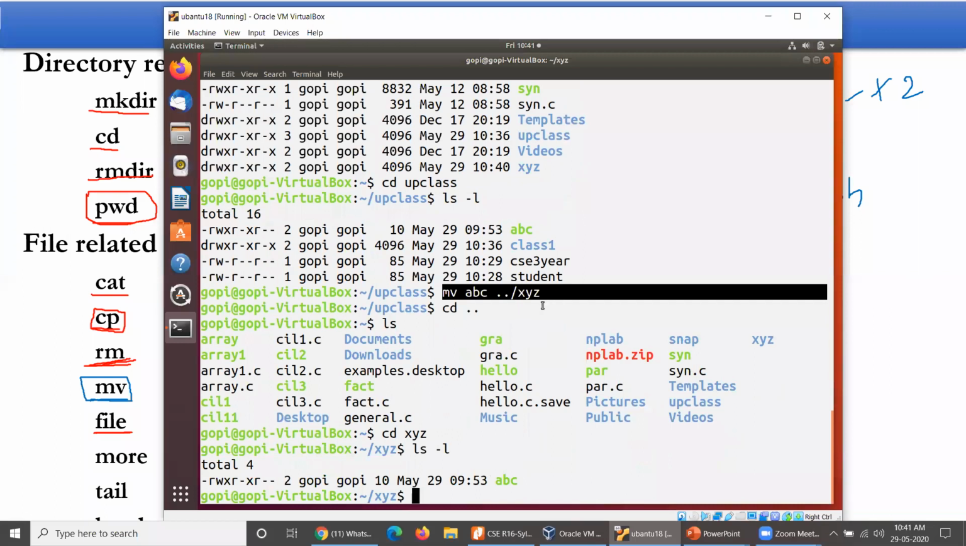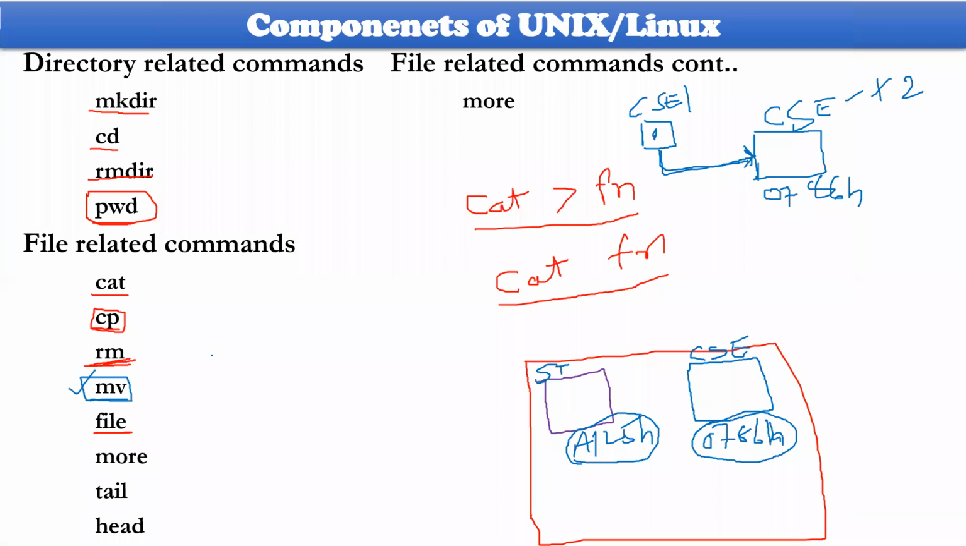Okay, you have to execute in such a way. So this is what move does. Finally, the conclusion for move is that move can always be used to rename a file. If you are working in the same present working directory on files, move will work as renaming.